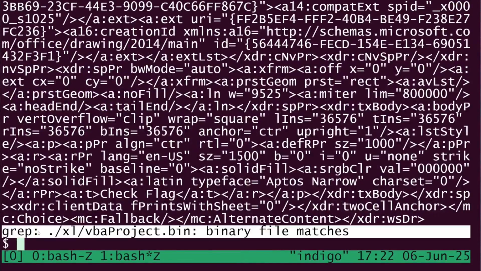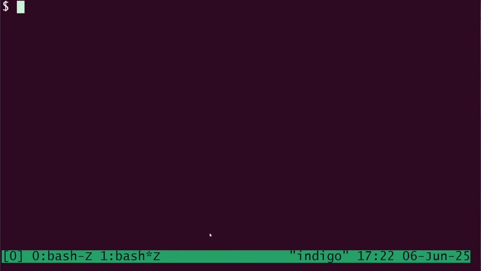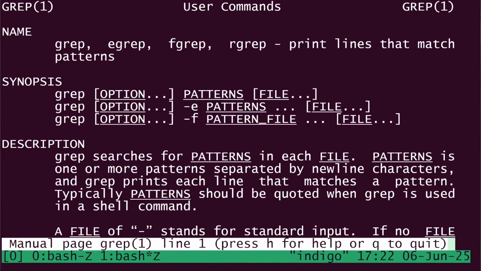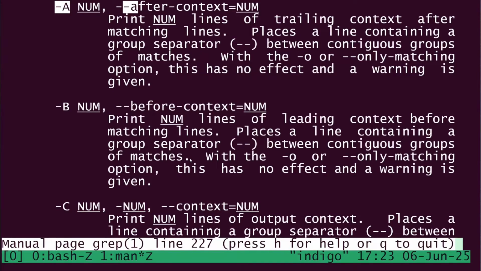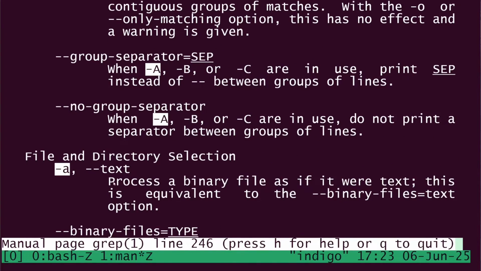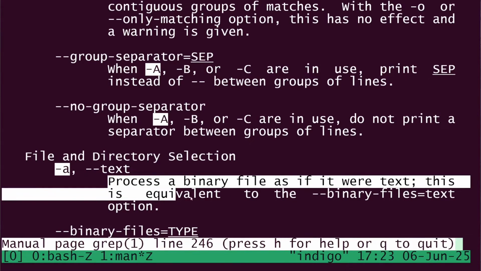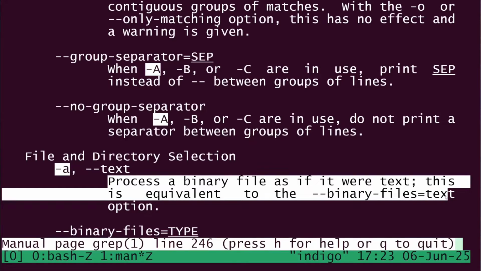But if we look right here on the very last line, it might be a little hard to notice. grep is printing out a message saying binary file VBA project.bin matches. So by default, grep will not actually look inside and print out the contents of a binary file. You do have to do a -a, lowercase a. Process a binary file as if it were text. This is equivalent to the --binary-files=text option.